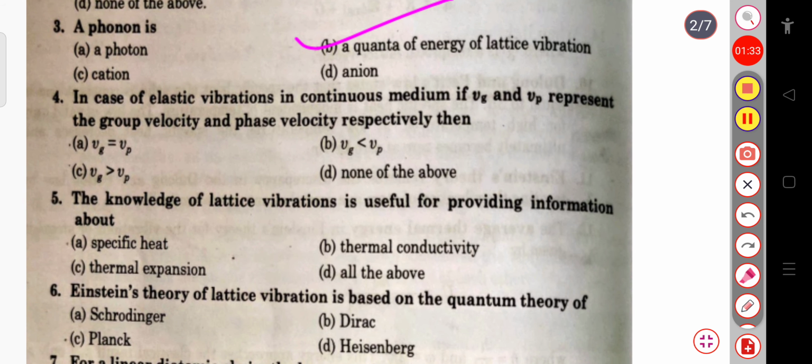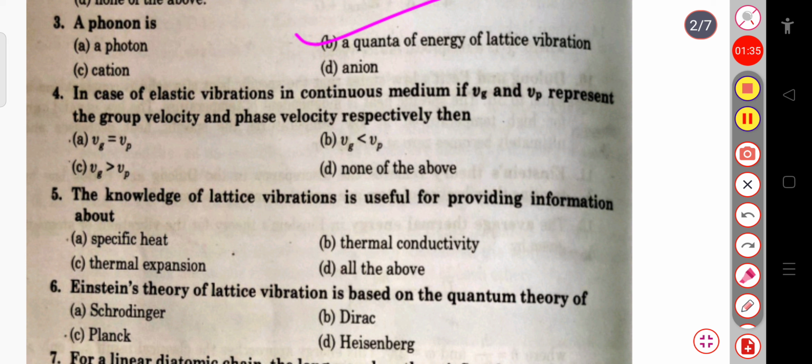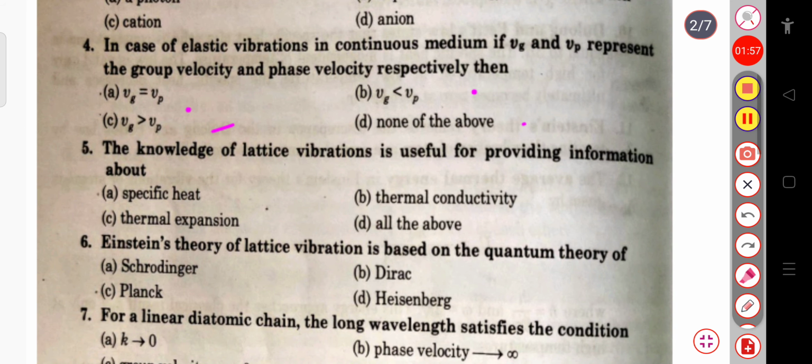Then the next question is, in case of elastic vibrations in continuous medium, if Vg and Vp represent the group velocity and the phase velocity respectively, then which of the following relations is correct? Vg equal to Vp, or Vg less than Vp, or Vg greater than Vp, or none of the above. So from this expression, this will be Vg equal to Vp. Okay, so in case of elastic vibration, group velocity will be equal to the phase velocity.